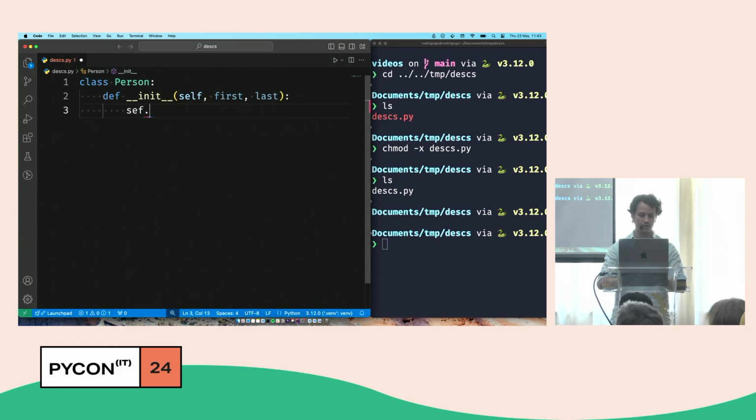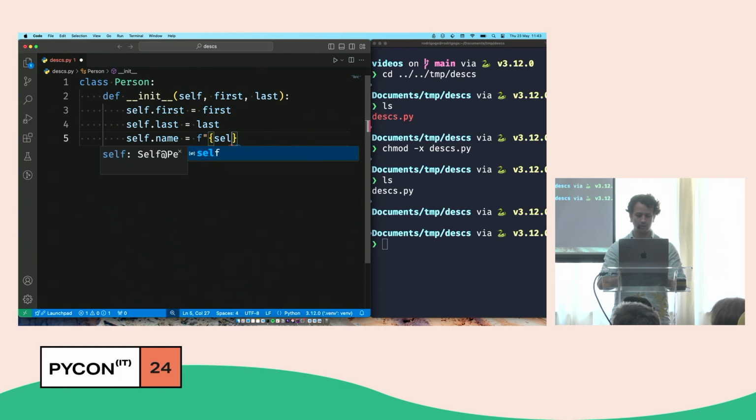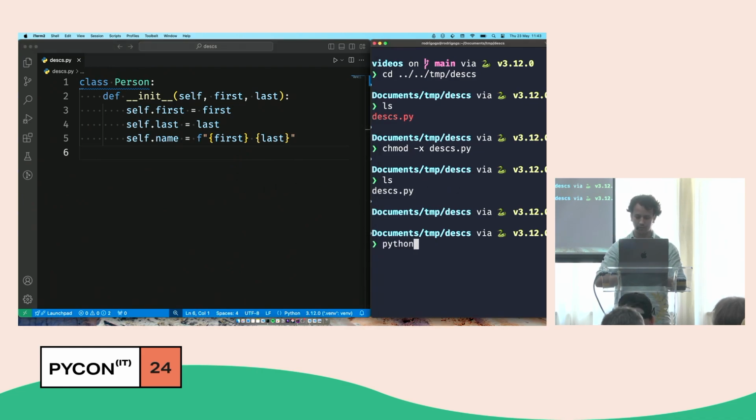And so what I'll do here is I'll save my first name for later. I'll save my last name for later. And I'll also save my full name, which is going to be my first and my last. Is everyone okay with this piece of code? It shouldn't surprise anyone. Now what I'll do is I'll run this piece of code.